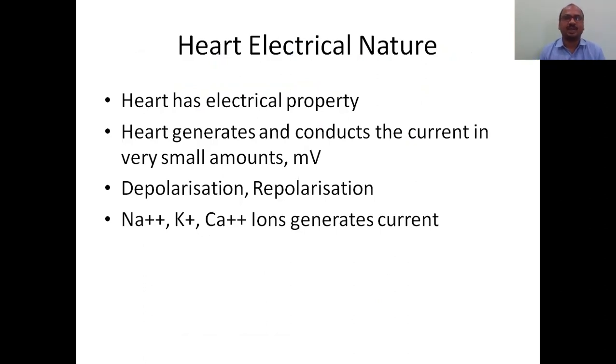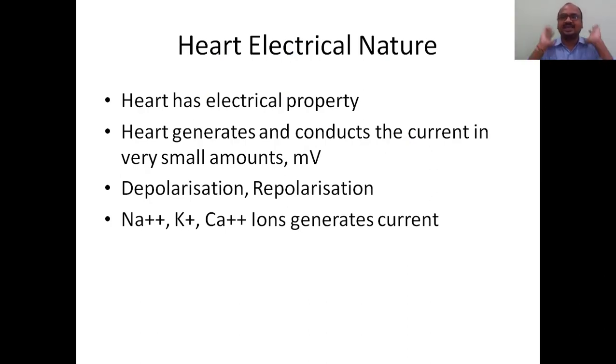The heart is electrical in nature, keep that in your mind. There are two body organs that have electrical nature: one is the heart and the other is the nervous system. These are the two having electricity in our body.